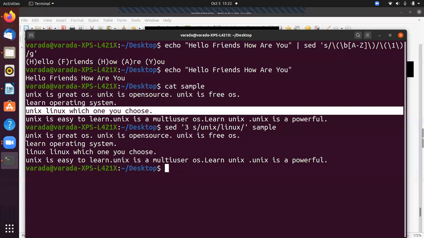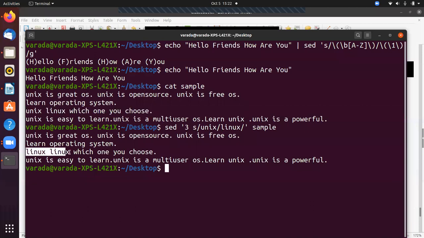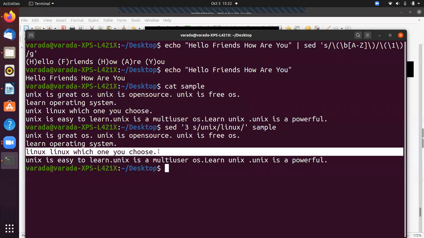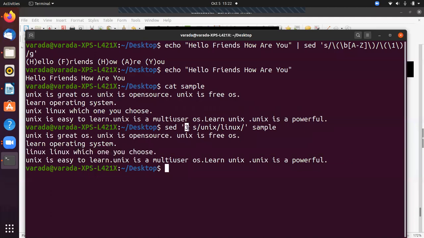Okay. 1, 2, 3. This is the third line. Linux and Linux. Okay, that is how you can substitute by specifying a line. So this is the third line. Yes, it means substitute in the third line the Unix with Linux.